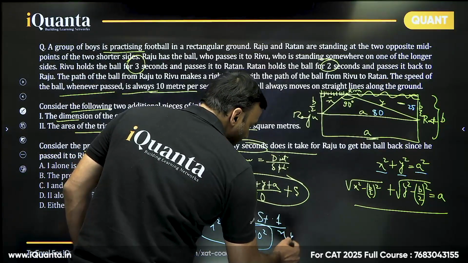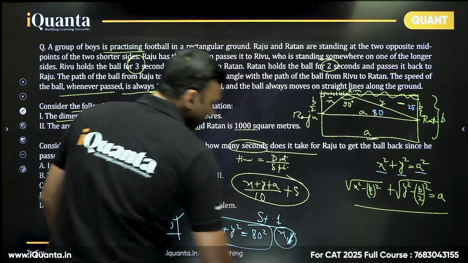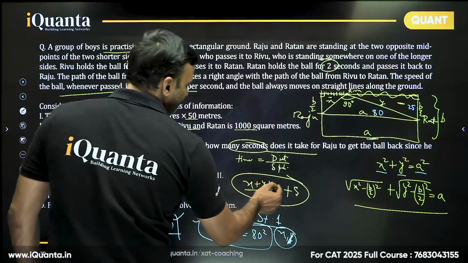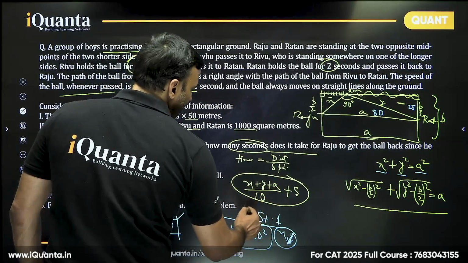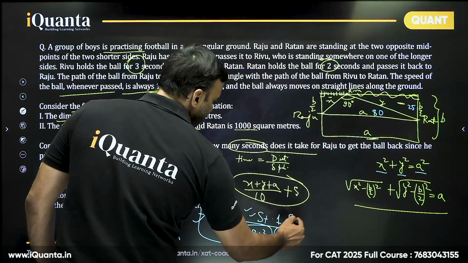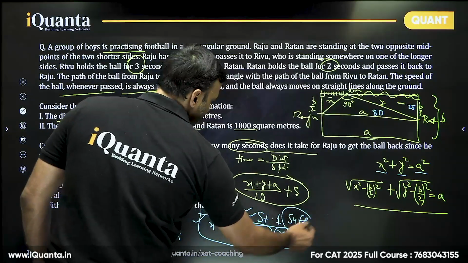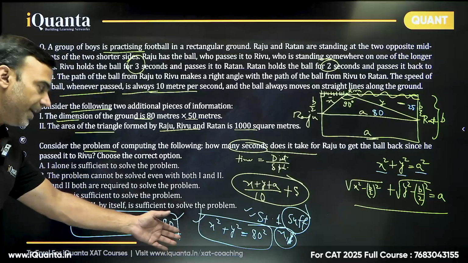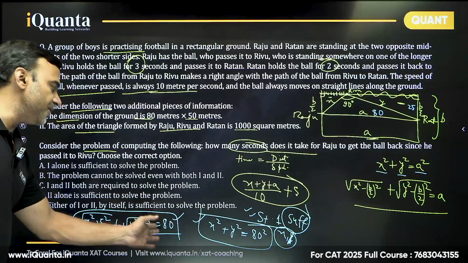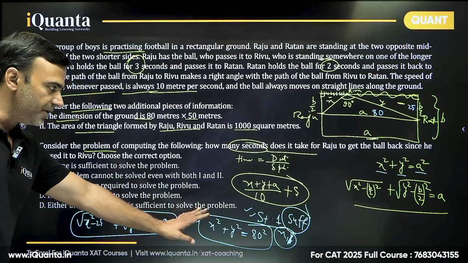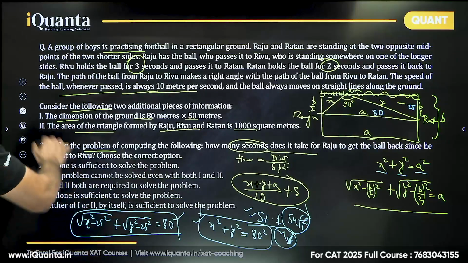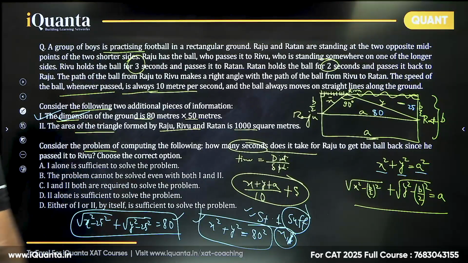Once you get the values of x and y, right, you put it here, x plus y plus a upon 10, and you will be able to find the answer. So statement 1 is sufficient, that is very clear. Right? It's a long equation, and in exam also you don't need to solve. Once you get the situation that you can find the answer, leave it there. So first statement is sufficient, definitely sufficient.